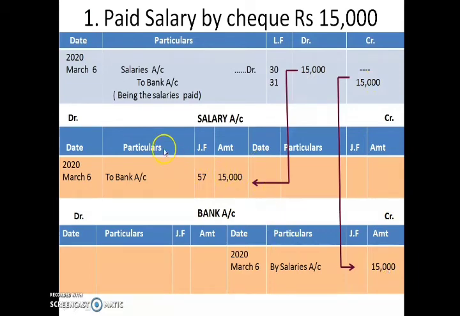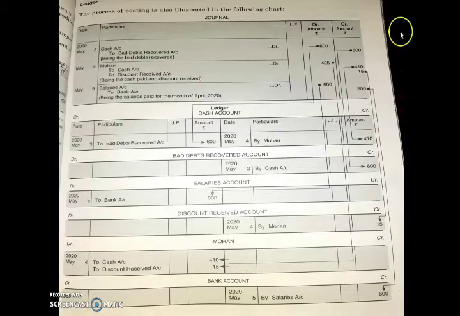So this is how you have to transfer or post the items from the journal to the ledger. This is your journal entry, and the salary account and bank account are your ledger accounts. I hope you got it. Let us discuss a few more transactions.